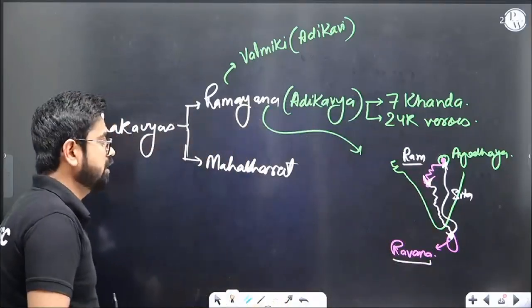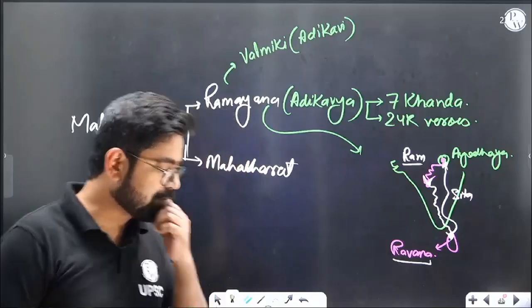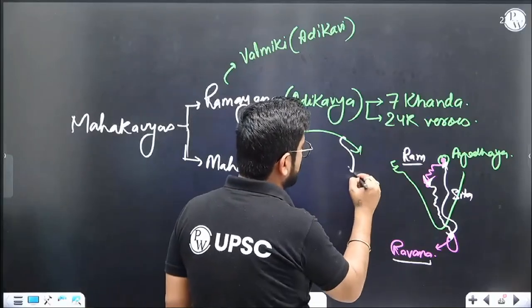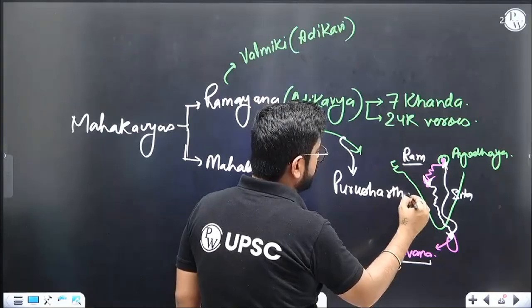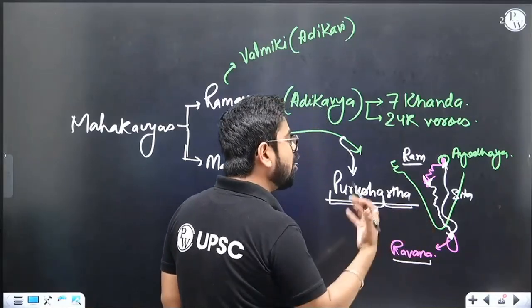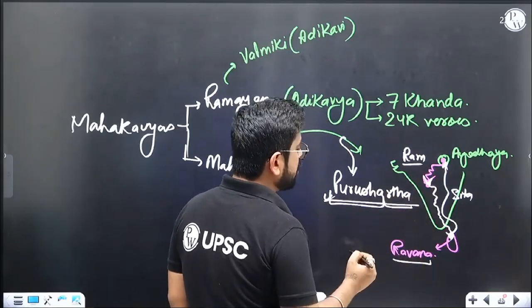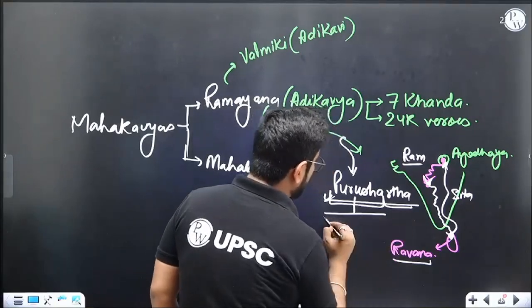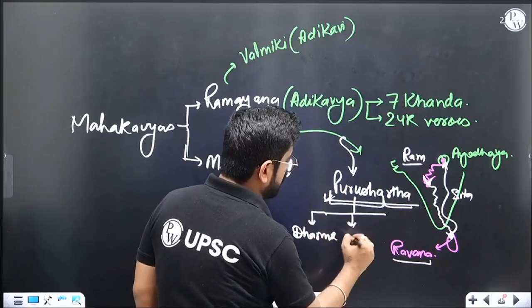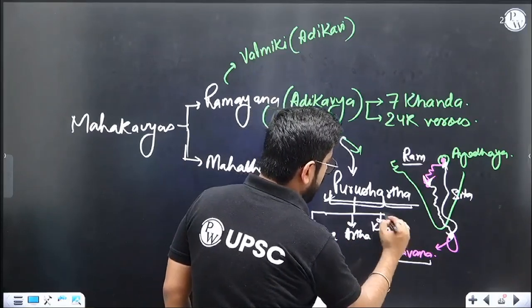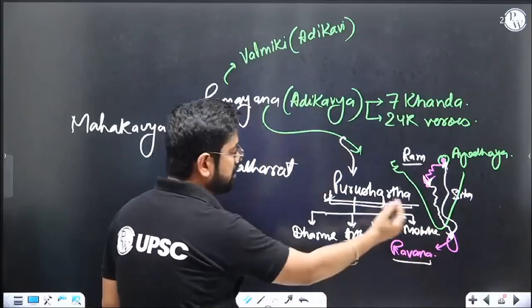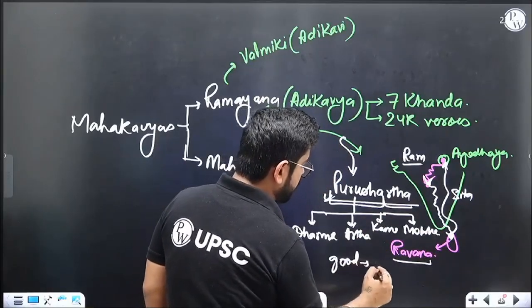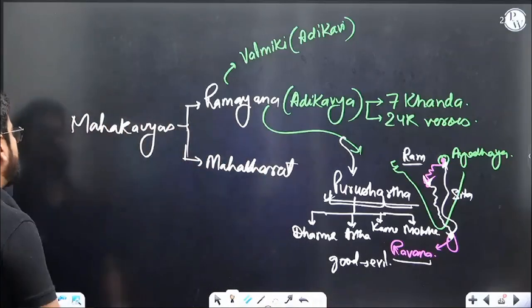I know 90% of you already know, so I don't think we need to discuss. But one thing, the story is more about Purusharth, Purush Arth. What is the Arth of Purush? As that great soul, what you should achieve in your life. And here we again get the same thing, goals of life, that is Dharma, Artha, Kama, and Moksha. Right? Also this is the victory of good over evil. This is called Mahakavya, great epic.